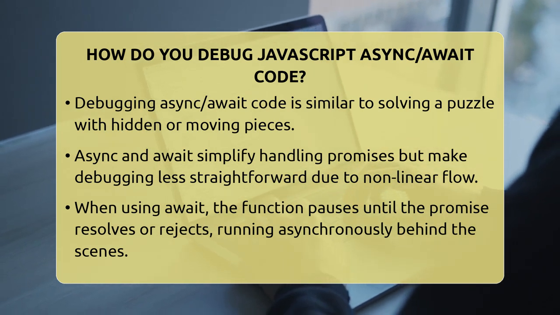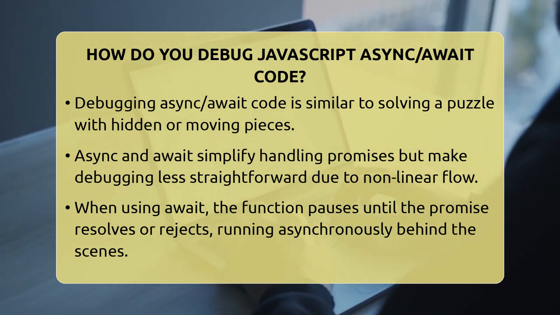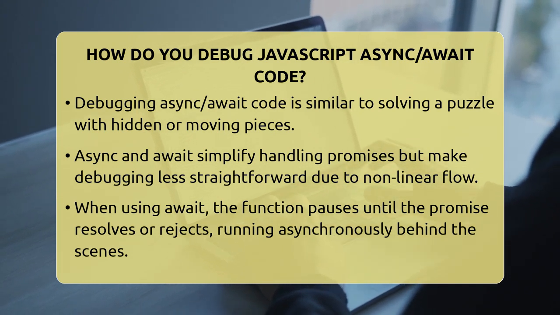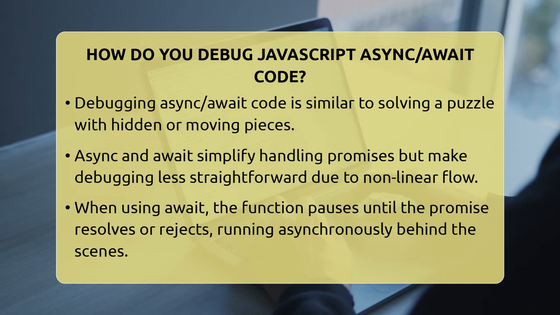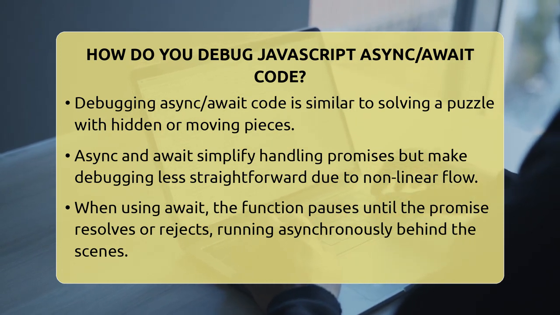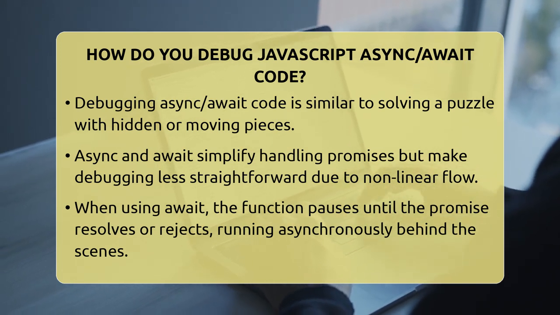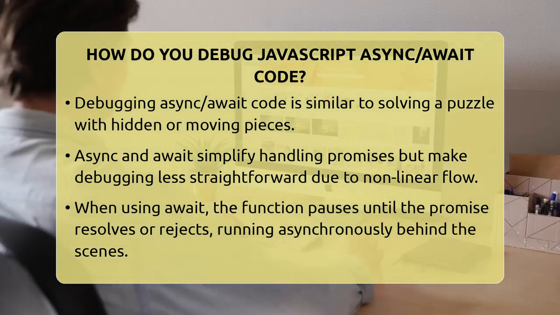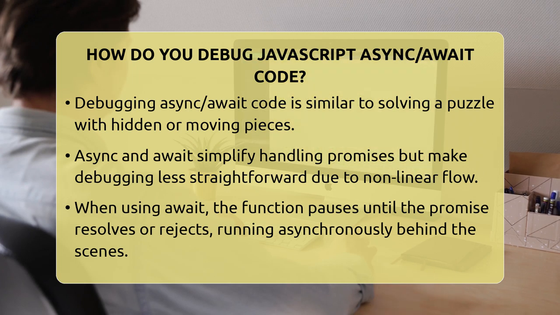Async and await are syntax features that make handling promises easier. When you write await, the function pauses until that promise either resolves or rejects. It looks like synchronous code but runs asynchronously behind the scenes. This can make debugging tricky because the code doesn't run line by line in a simple way.